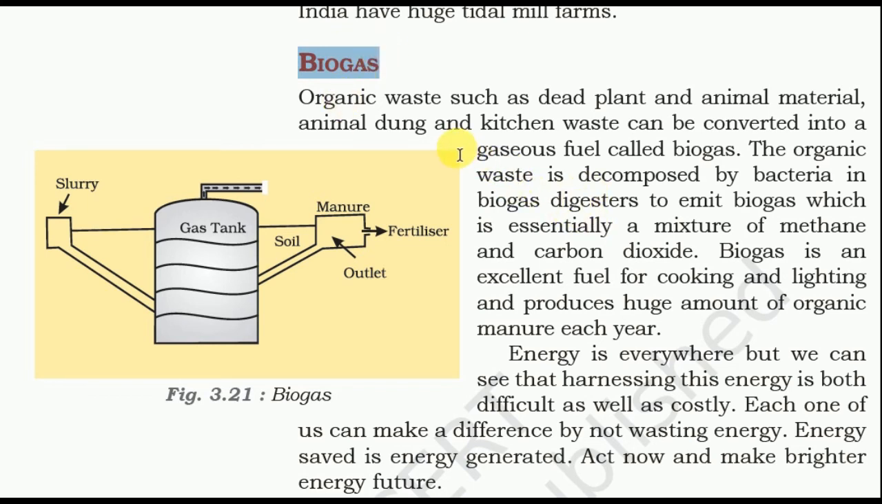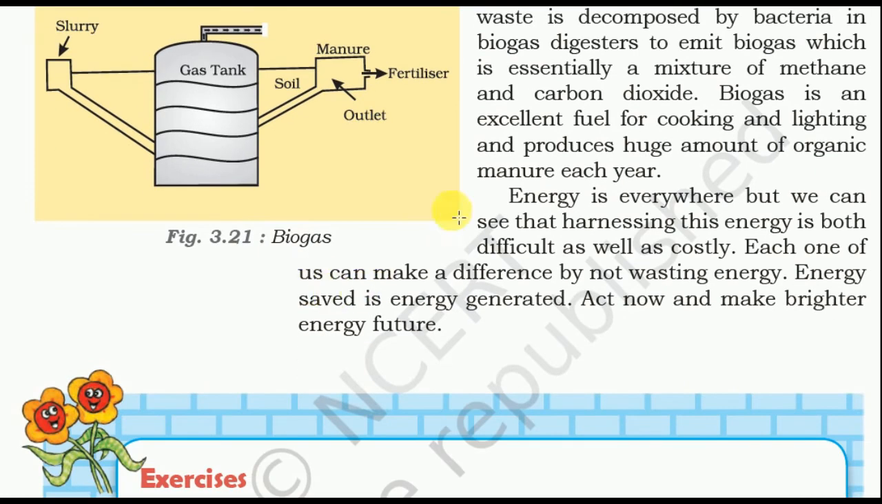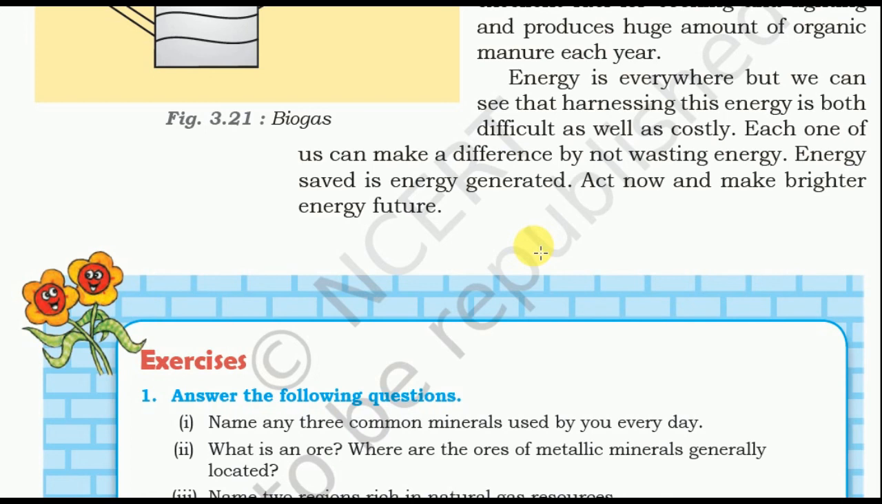Organic waste such as dead plant and animal material, animal dung and kitchen waste can be converted into a gaseous fuel called biogas. The organic waste is decomposed by bacteria in biogas digesters to emit biogas, which is essentially a mixture of methane and carbon dioxide. Biogas is an excellent fuel for cooking and lighting and produces huge amounts of organic manure each year. Energy is everywhere, but harnessing this energy is both difficult as well as costly. Each one of us can make a difference by not wasting energy. Energy saved is energy generated.